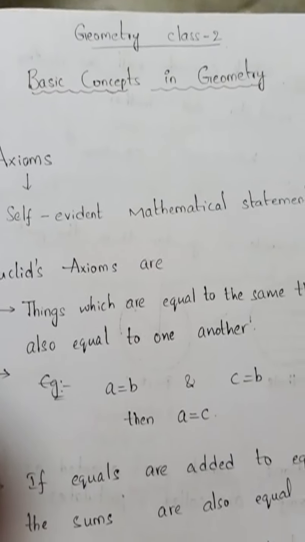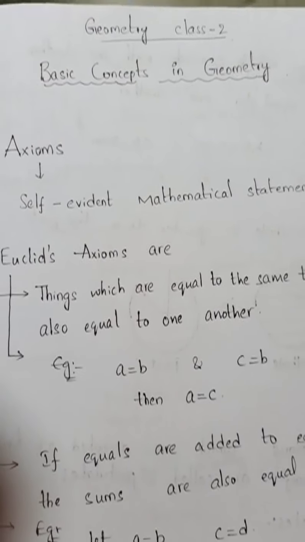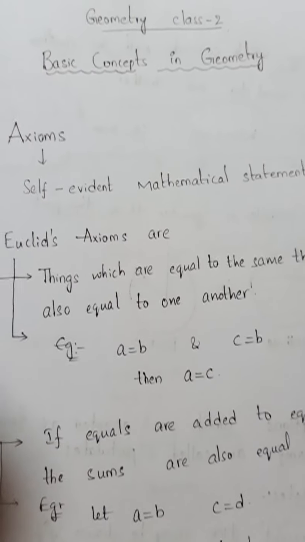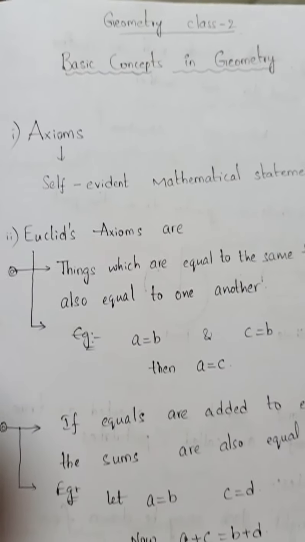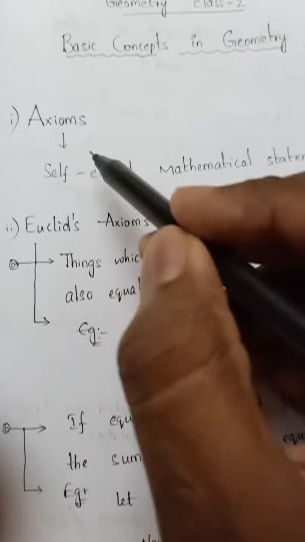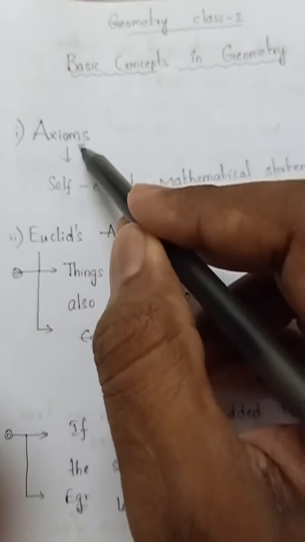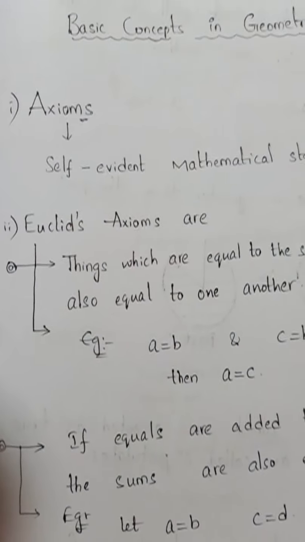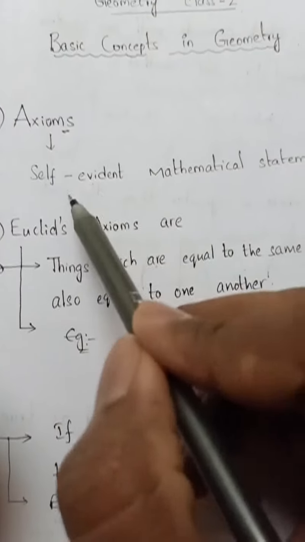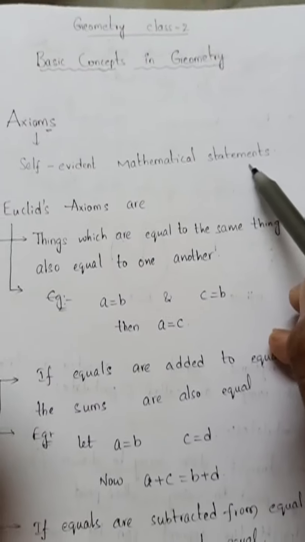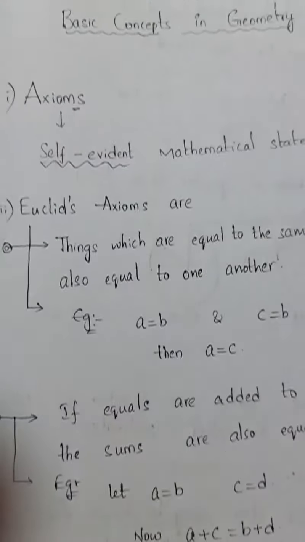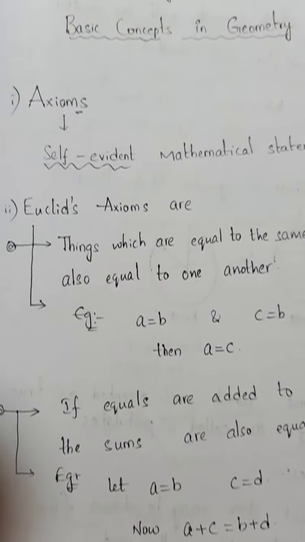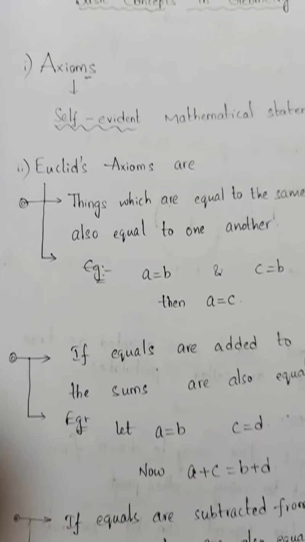Okay, this video is a continuation of the first geometry theory video. Here we are going to discuss the basic concepts of geometry, starting with the axiom. We already discussed it in worksheet 1, and now we will discuss it again. An axiom is a self-evident mathematical statement. Self-evident means it is true by itself and need not be proved, and those are axioms.